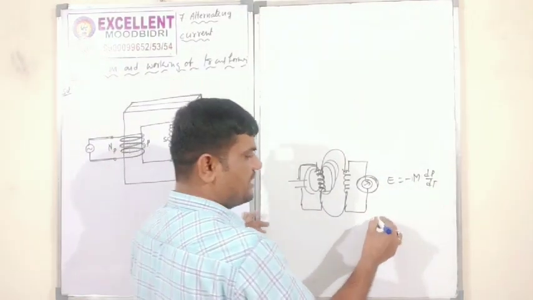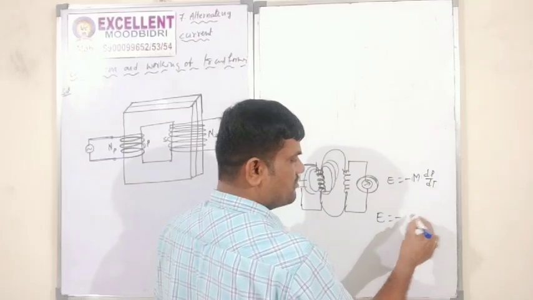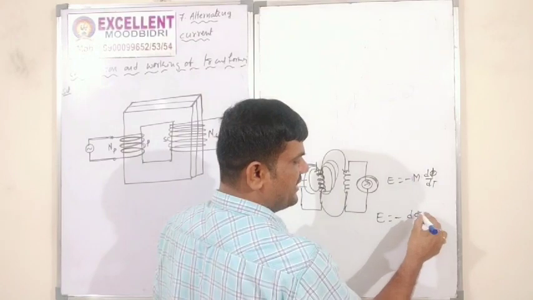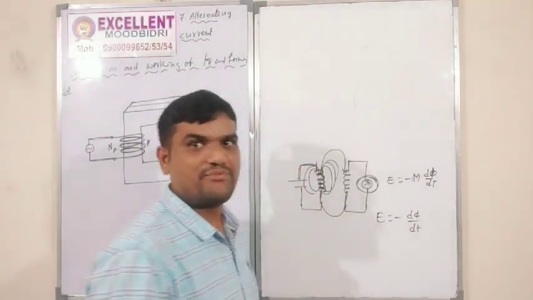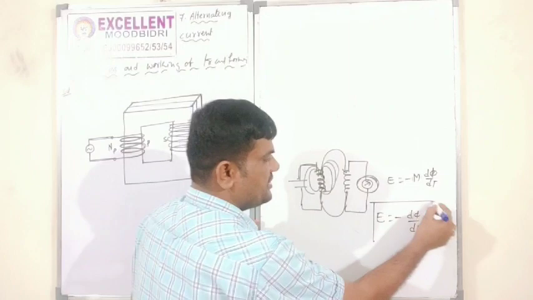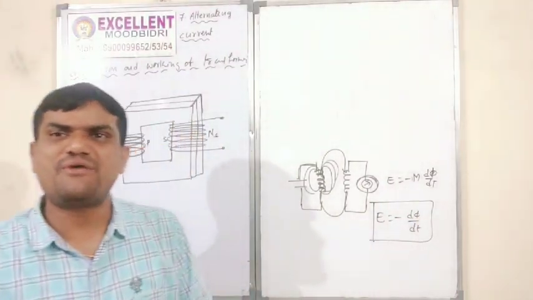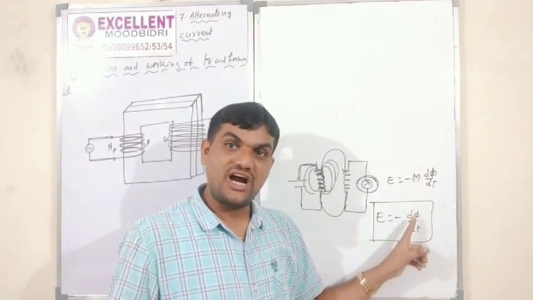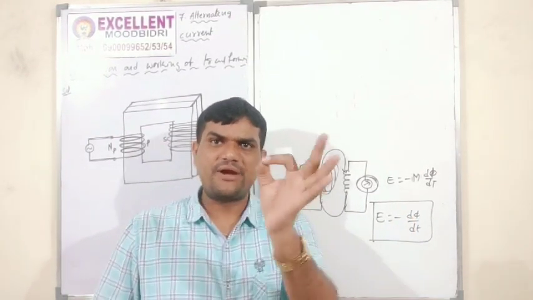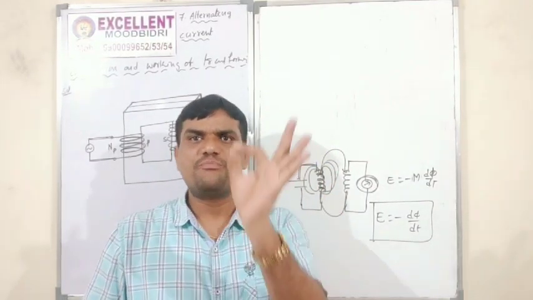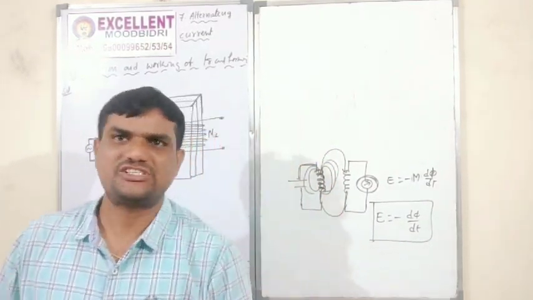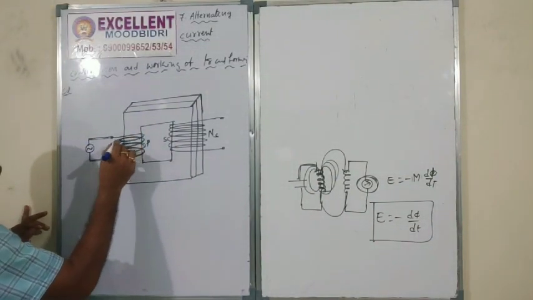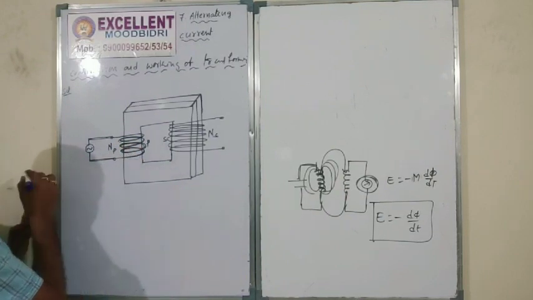According to Faraday's law, E is equal to minus dφ by dt. This formula we have to use. Induced EMF happens because of change of flux. That's why the principle of a transformer is mutual induction. Now here the current enters this coil.